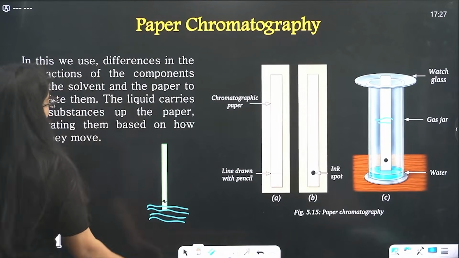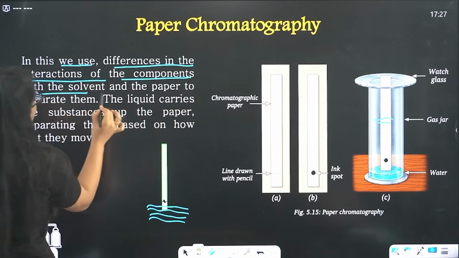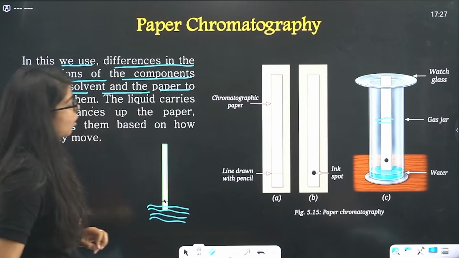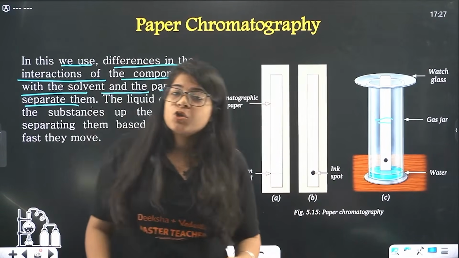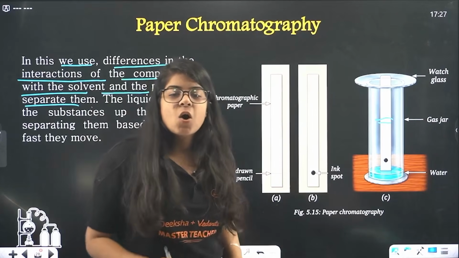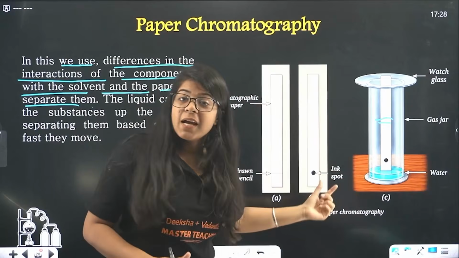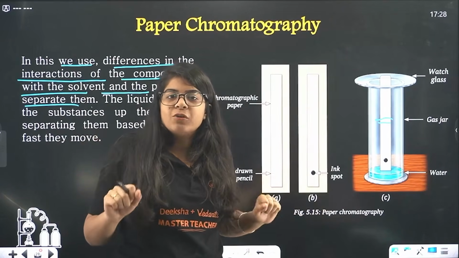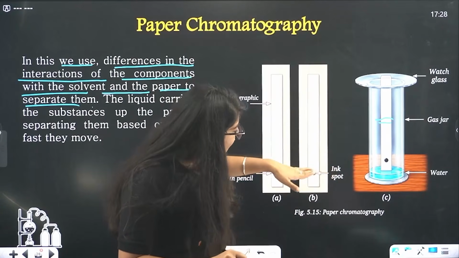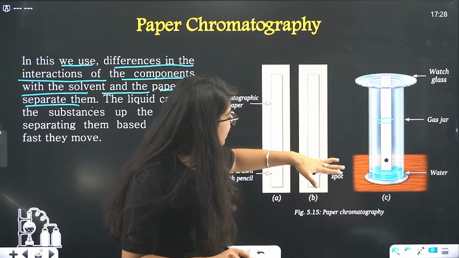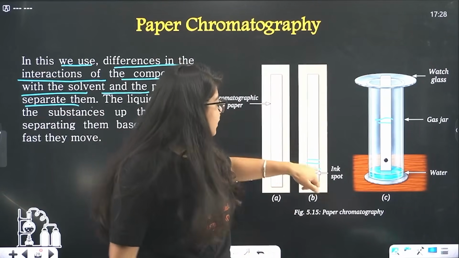Okay, so what happens is, in this we use differences in the interaction of components with the solvent and the paper to separate them. Now see, if there is an ink and it has love towards water, so it will say, okay, bye, I'm going with water. So it will go up with the water. But there are some molecules that are like, we are very loyal to the paper, so I'll stay with paper. So some of the components of the mixture will stay here with the paper,